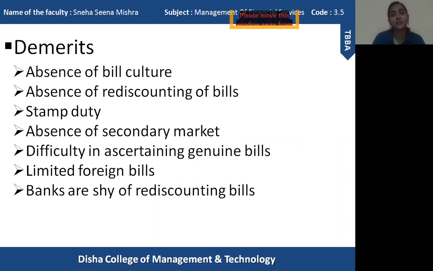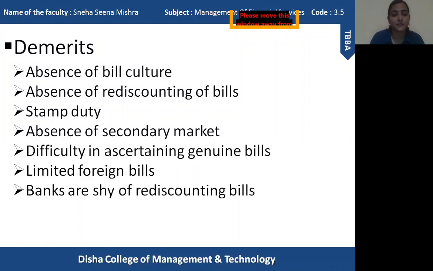an accommodation bill is a bill that is introduced or did not arise due to a genuine transaction, that is buying and selling. It arises to benefit both the parties. Discounting of bills is a feature provided only to genuine bills which arise due to genuine transactions. So it is very difficult to differentiate between the genuine bills and the accommodation bills. As the accommodation bills are not discounted, it becomes very difficult to differentiate, and that's why it reduces the popularity